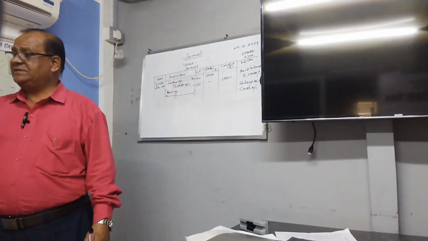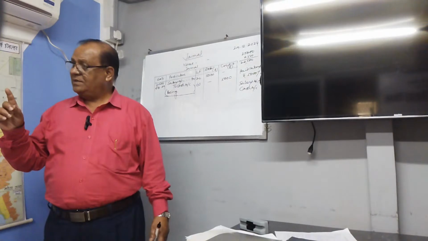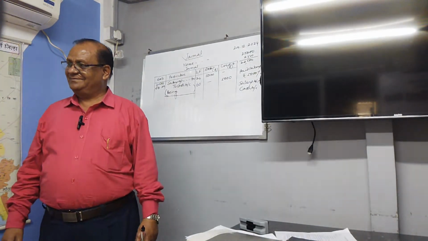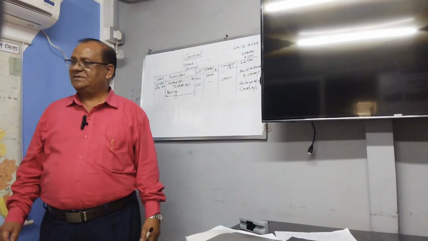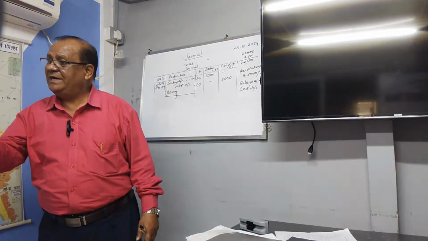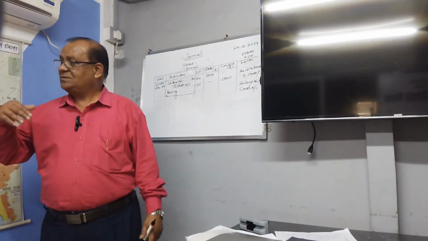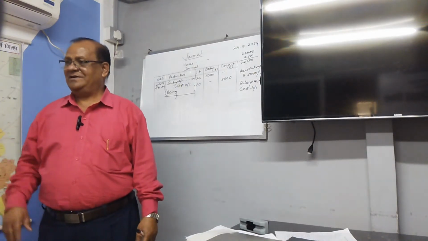When goods are purchased, purchase account debit. Got it? When goods are sold, sales account credit. So it says purchase goods. The name of the goods is not given and a purchase is made, so purchase account debit. Sold goods, name of the goods sold not given, sales account credit.